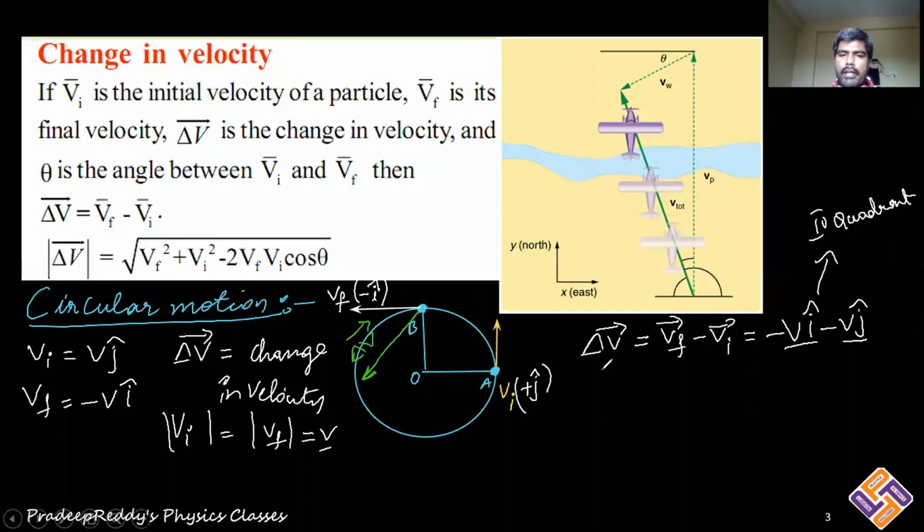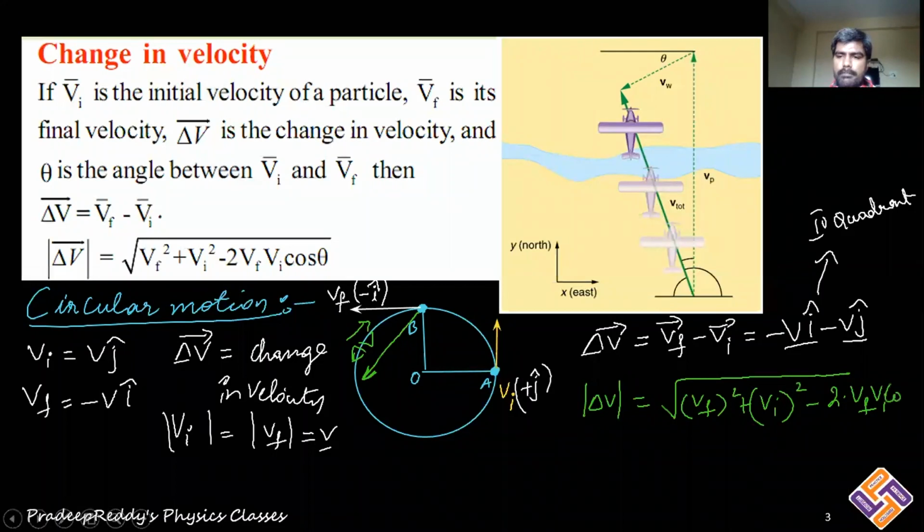To find the magnitude, since these are vectors, I use the parallelogram law: delta V equals the square root of Vf squared plus Vi squared minus 2 Vf Vi cos theta. Theta is 90 degrees here, because V final and V initial are perpendicular, and cos 90 is 0. The final answer is delta V equals the square root of Vf squared plus Vi squared.